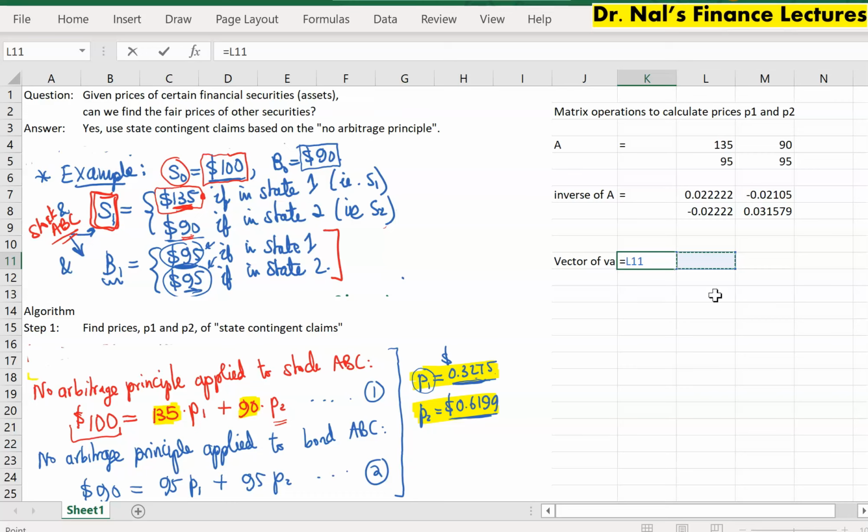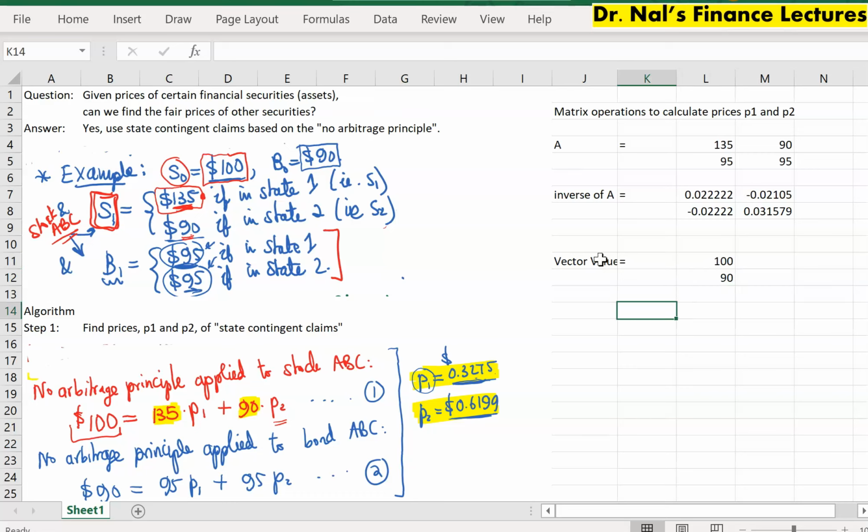Now what I need next is to write out the vector of values for those equations, right? So this vector, let me just call it vector. The vector is the left hand side where you have these values. And those are 190.